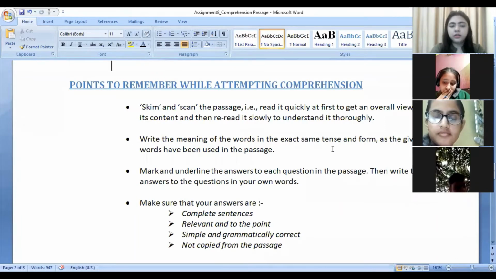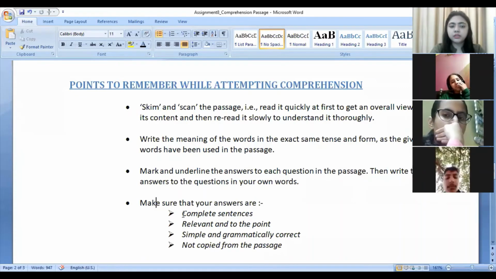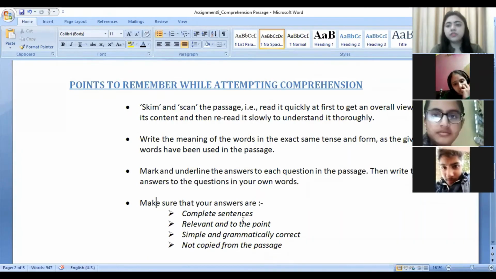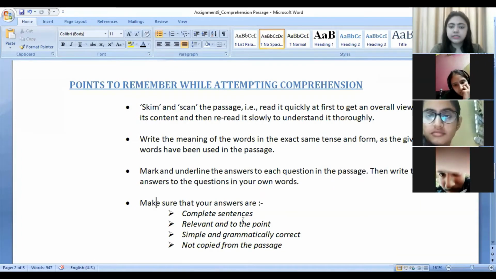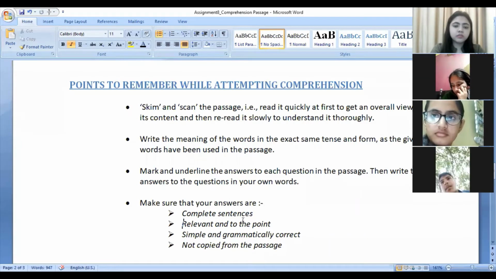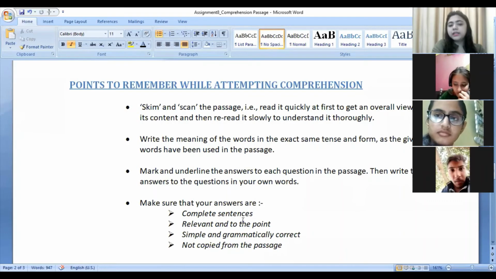Now, about your answers, these are the points which are required for your answer to be correct. First, you should write complete sentences. Second, everything which you're writing in the answer should be relevant and to the point. Don't write very lengthy answers because each question carries 2 marks only. Okay, so you have to write accordingly. Then your answers should be simple and grammatically correct.